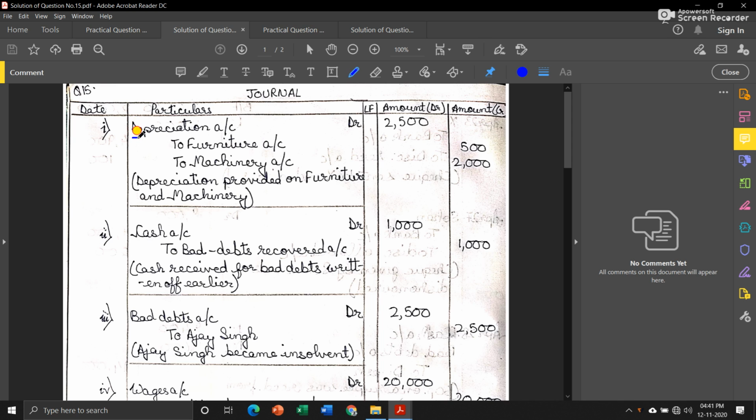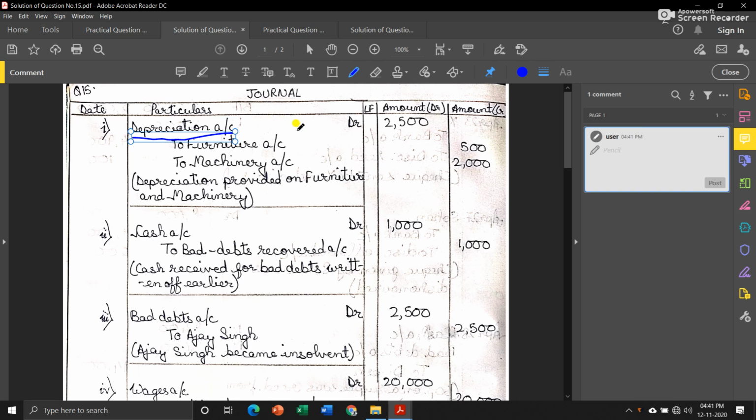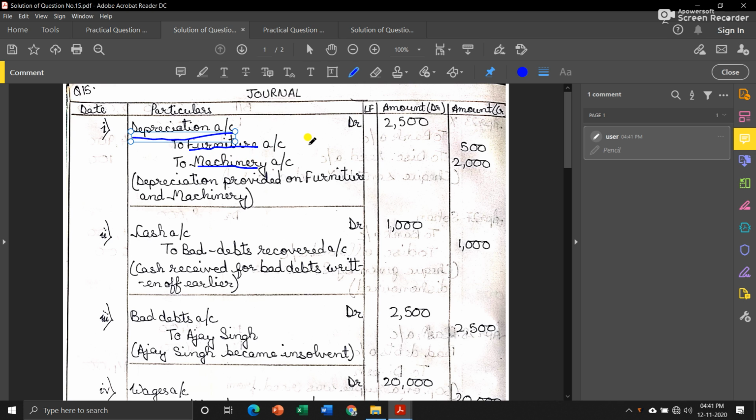Depreciation is an expense, so we will debit depreciation account, first for furniture and then for machinery. For furniture we charged 500 and for machinery 2000, so altogether we will write depreciation account on the debit side 2500.